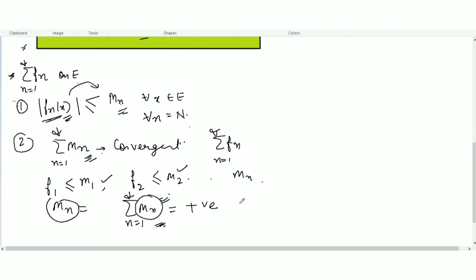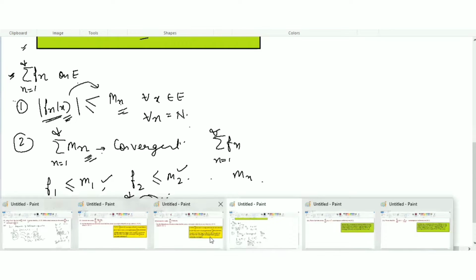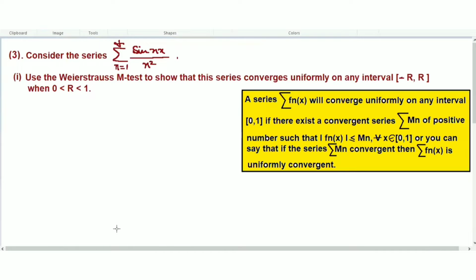So yeah, this is the Weierstrass M test. Let's do a few questions based on the Weierstrass M test, then it will be more clear. So first question, I am going to take this one. Consider the series summation, n equal to 1 to infinity, and this is the series. What is the first term here? Sign of n equal to 1 to infinity is clearly given here.